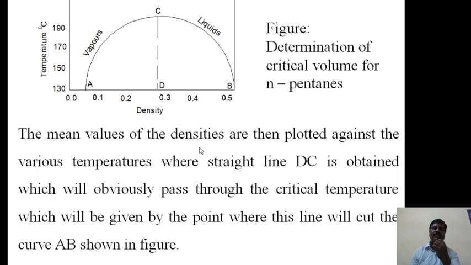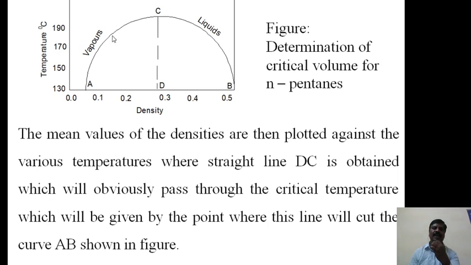The mean values of the densities are then plotted against the various temperatures, where a straight line CD is obtained, which will obviously pass through the critical temperature, given by the point where this line cuts the curve AB shown in the figure.